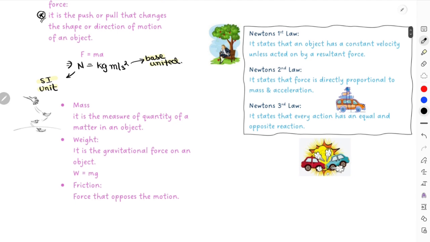And other than that, this is obviously a vector quantity. You can carry out the dot multiplication we learned in the previous section to identify if force is actually a vector quantity or not. This is a vector quantity. Okay, yeah, this is it.